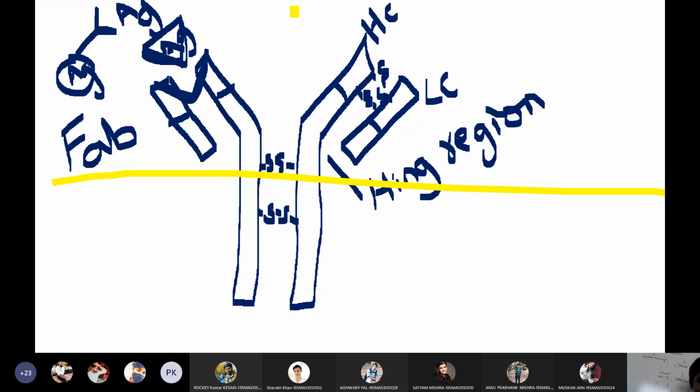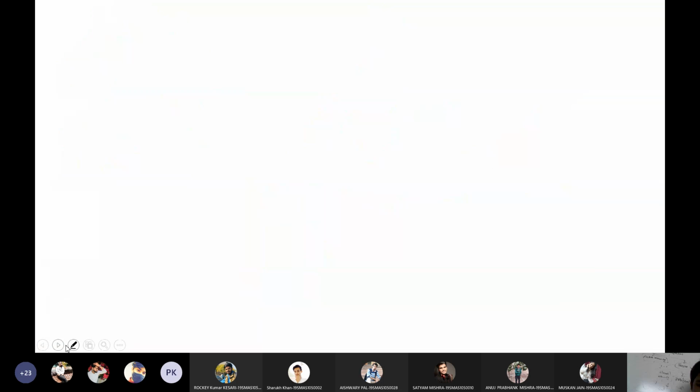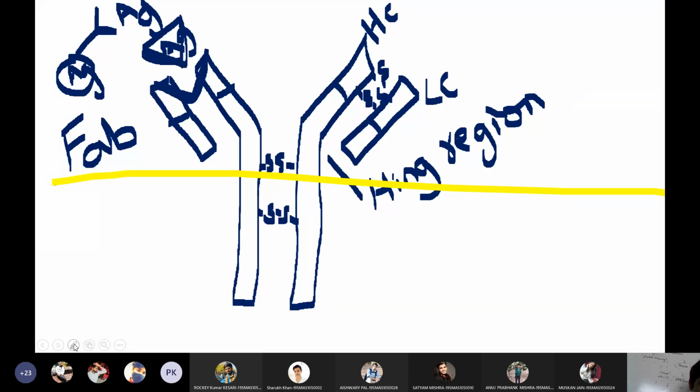So the top portion of the antibody is called FAB, the fragment of antigen binding site, whereas the bottom portion of the antibody is called the fragment of crystallization, the FC portion.